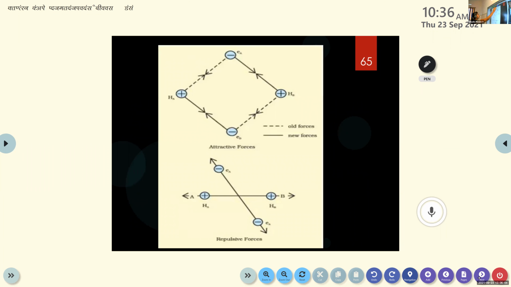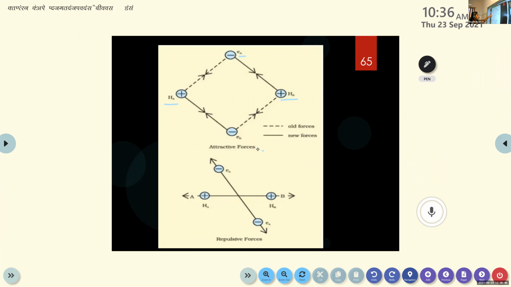Here you can see the two types of forces. In the first image, this one is the nucleus of hydrogen atom A, and this one is the nucleus of hydrogen atom B. And this Ea is the electron of hydrogen atom A, then Eb is the electron of hydrogen atom B. And the dotted lines represent the old forces, that is, the forces between the nucleus and electron of the same atom.